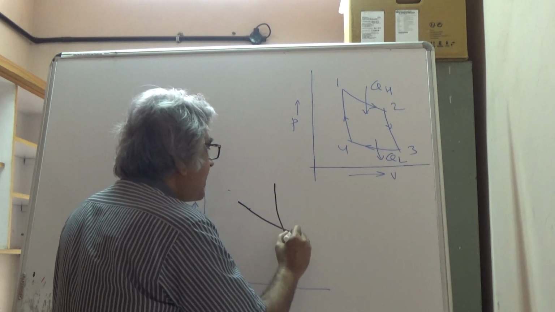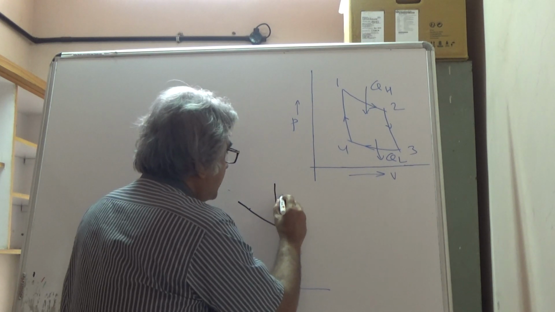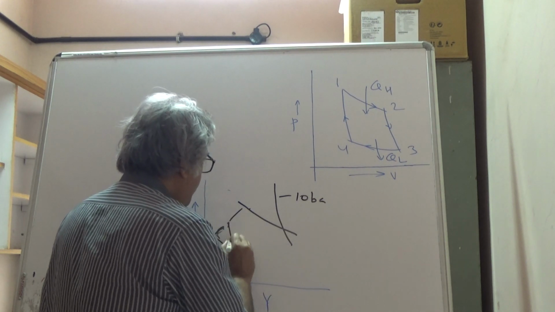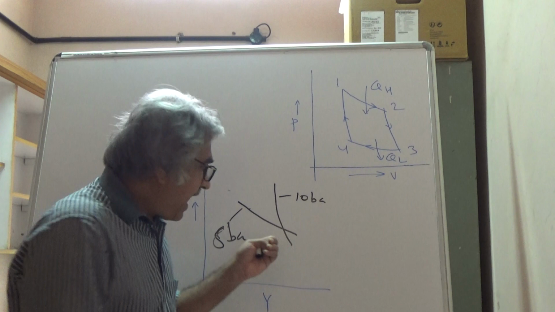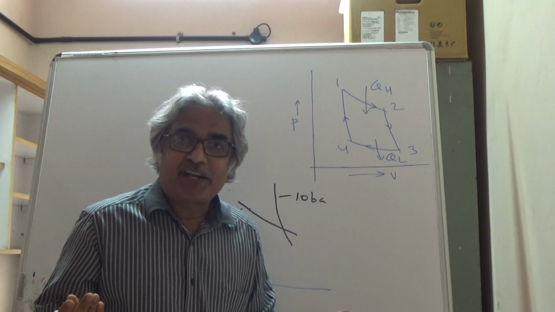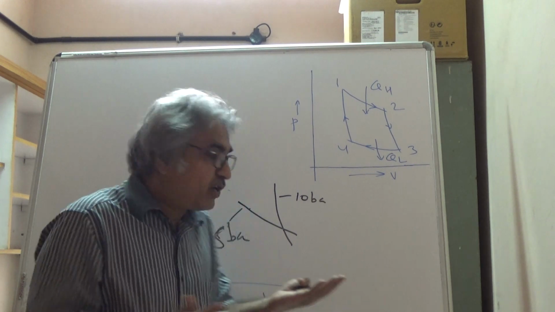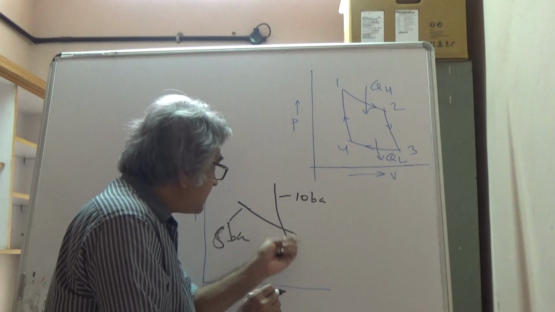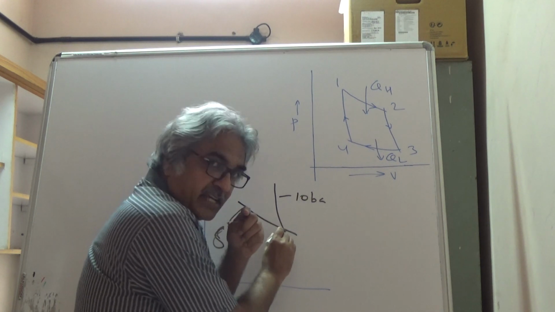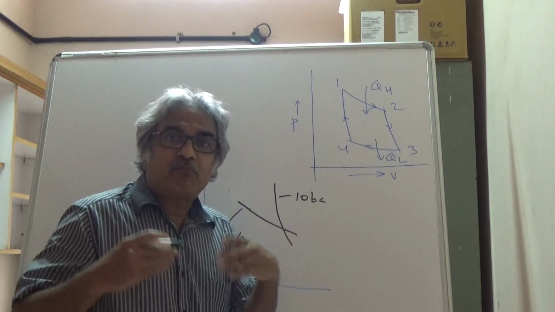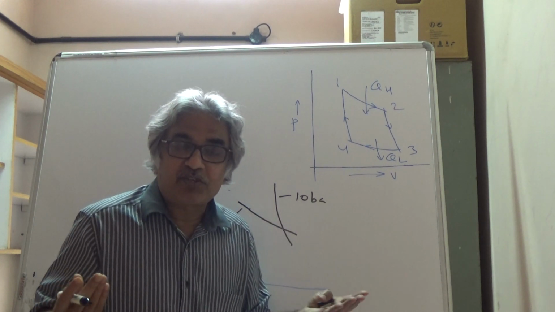Because if this line has a pressure of say 10 bar and this has 8 bar, what is the pressure at the intersection, which is a common point? You can't say, because every point on this line should have 8 bar, every point on this line should have 10 bar, but this is an intersection, that means this point is common. How can it represent both 8 bar and 10 bar? This is not possible.